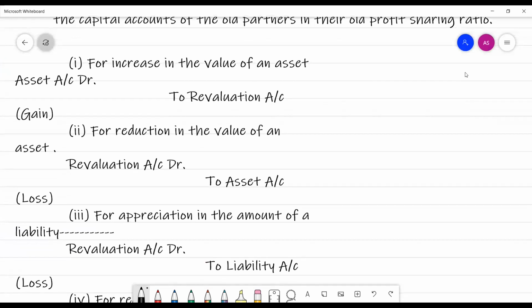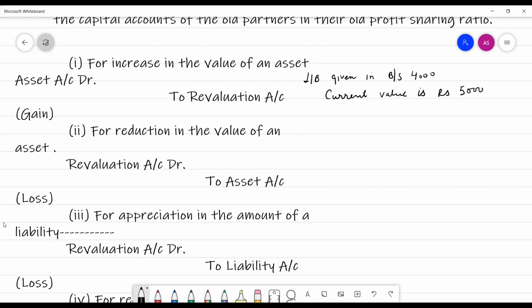First, the increase in the value of an asset. Suppose the value of an asset given in the books, for example land and building given in the balance sheet, is rupees 4,000, but now the current value is rupees 5,000.